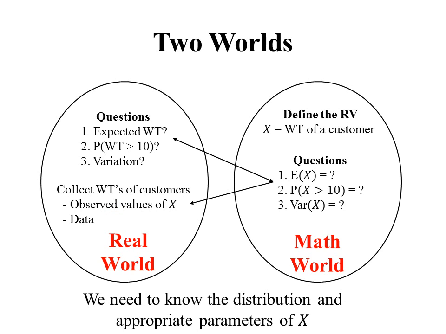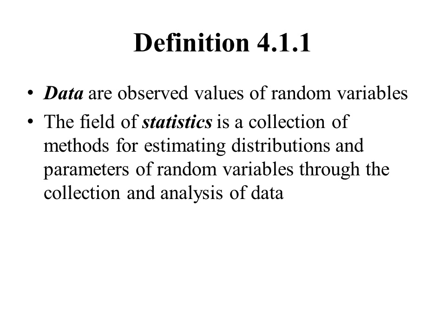Okay. So we've got our math world construct over here, this random variable. We need to know its distribution and parameters, so we're going to have to go over here to the real world and collect some observed values of x, which we also call data. And then in chapter 4, we're going to start talking about how we can use that data to approximate the distribution and the appropriate parameters of x. So this scenario leads to a couple of definitions.